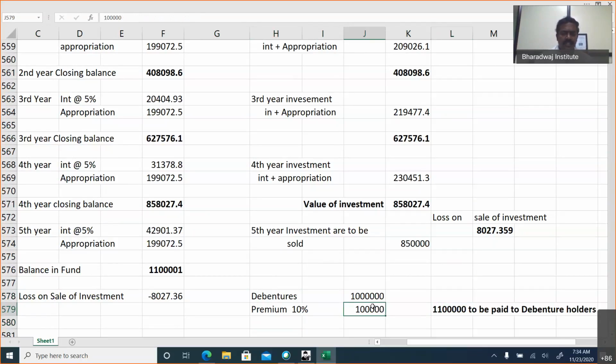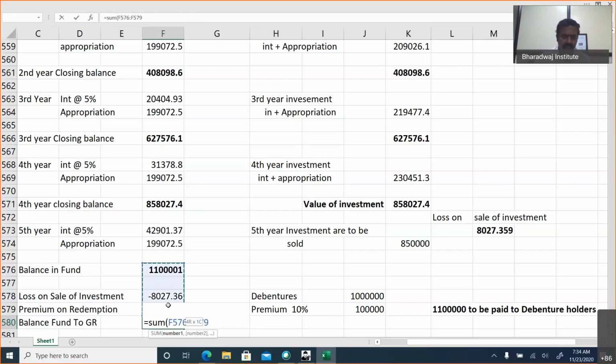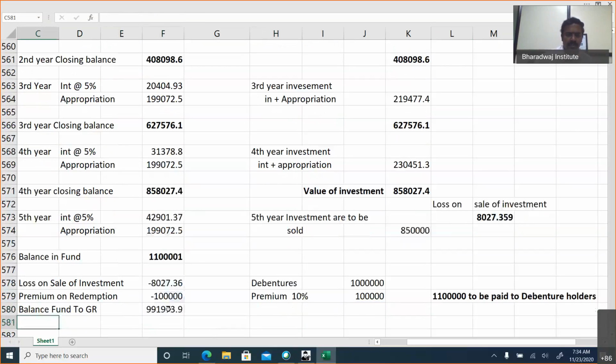Okay. So when there is a sinking fund, this premium on redemption is a loss. That will be written off. Premium on redemption will be written off against a sinking fund. Against which one? Sinking fund. And the balance fund, now that debentures are redeemed, we don't require any fund. It will be transferred to general reserve. From this 11 lakhs, eliminate all these things. Balance will be transferred to general reserve.